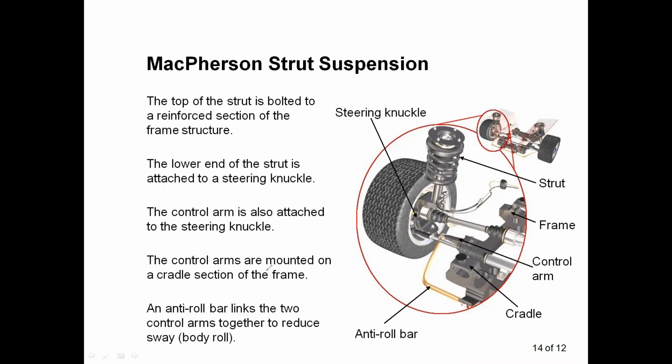The control arms are mounted on a cradle section of the frame. The control arms are connected to the frame. An anti-roll bar links the two control arms together to reduce sway in the MacPherson strut type of suspension system. You can see the parts: strut, frame, control arm, cradle, anti-roll bar, and steering knuckle.